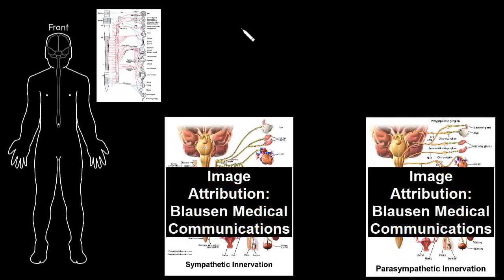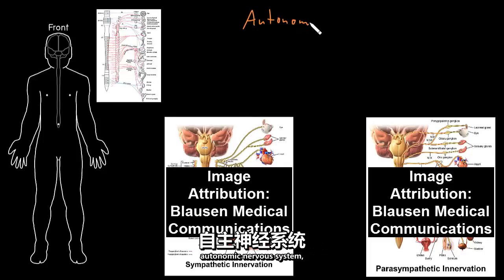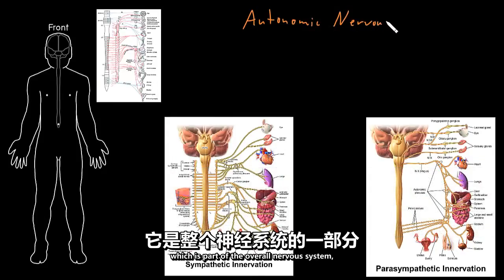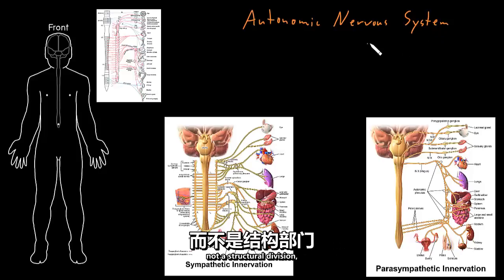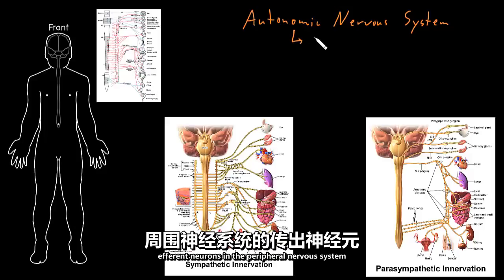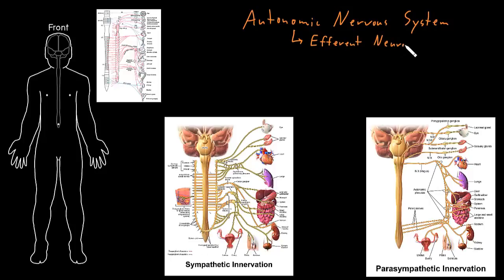In this video, I want to introduce the autonomic nervous system, which is part of the overall nervous system. This is a functional division of the nervous system, not a structural division like the central nervous system and the peripheral nervous system. The autonomic nervous system consists of efferent neurons in the peripheral nervous system that do specific jobs. So these are efferent neurons.